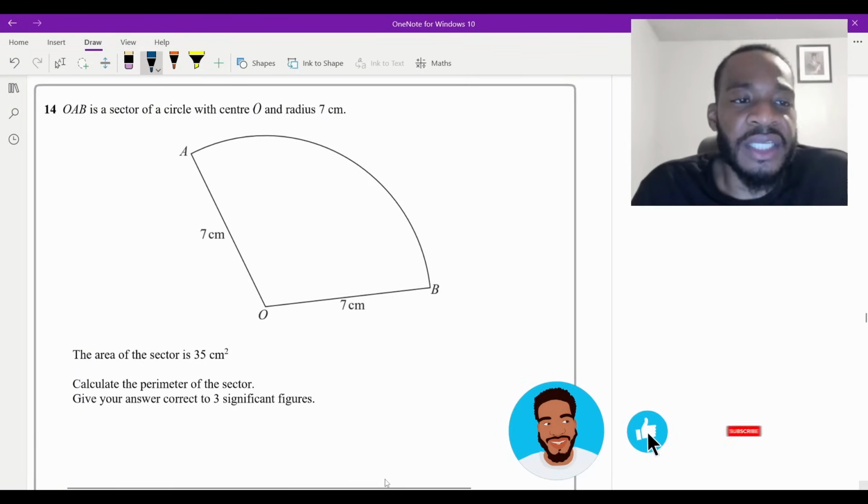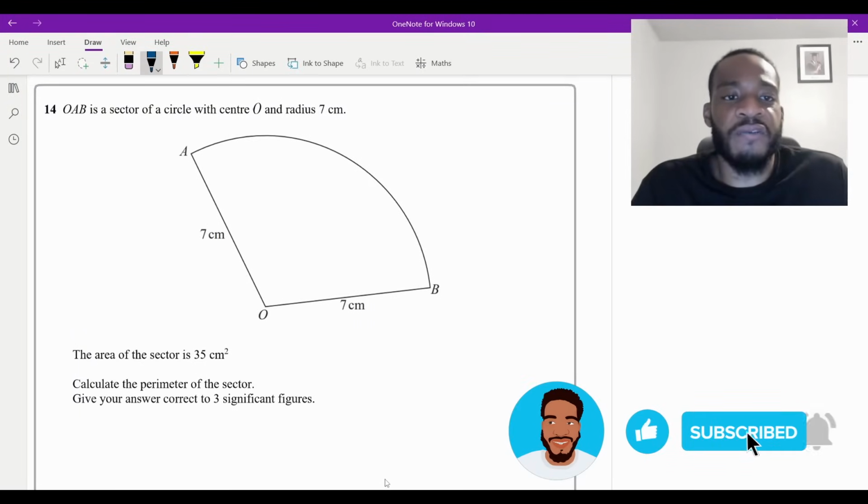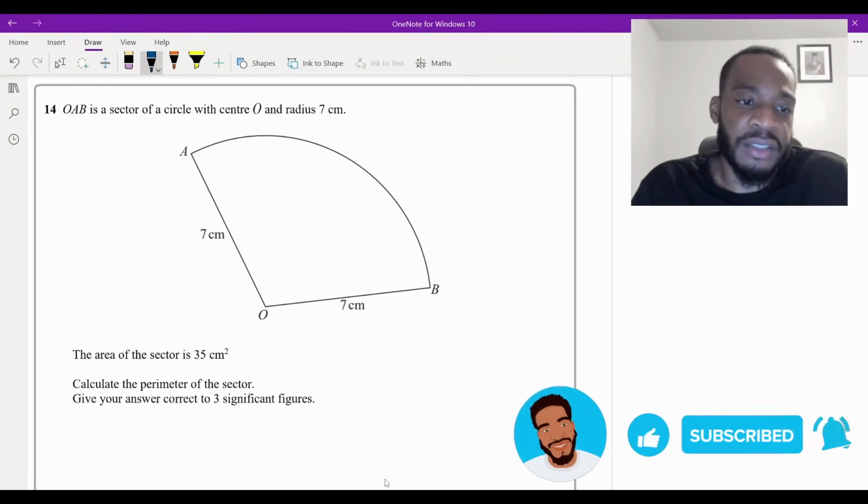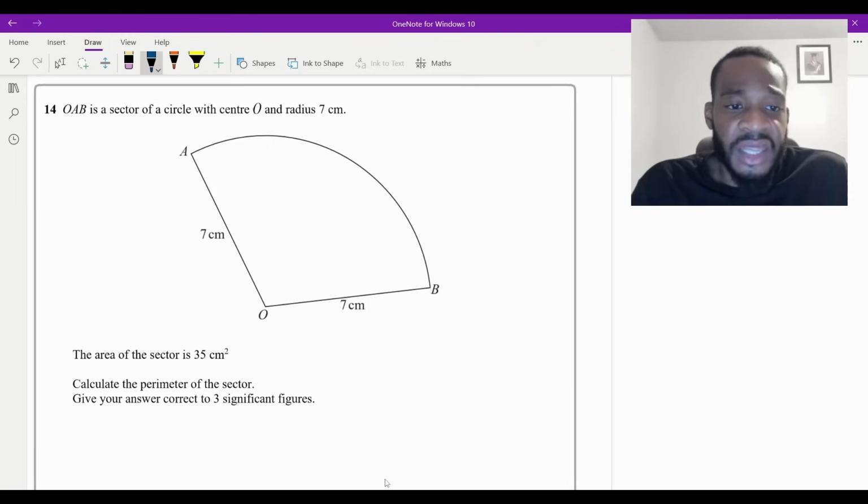Okay, so question 14 says, OAB is a sector of a circle with center O and radius 7 centimeters. The area of the sector is 35 centimeters squared. Calculate the perimeter of the sector. Give your answer correct to 3 significant figures.